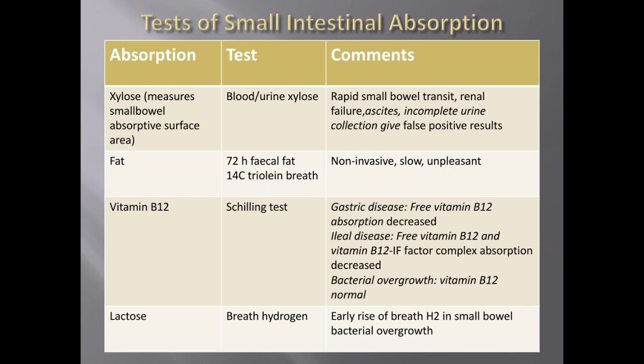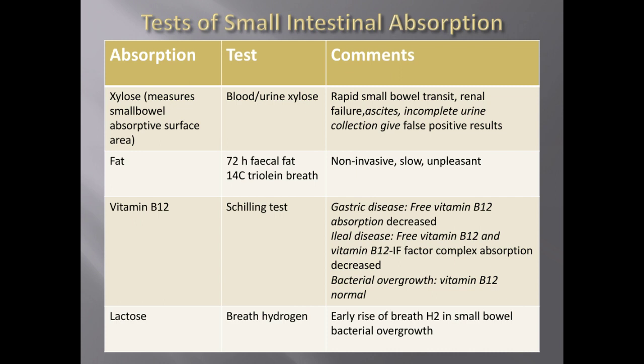So the third one is the test for small intestinal absorption. In that, different ingredients or contents are used. One is xylose. Okay, this will measure the small bowel absorptive capacity of the surface area. This can be evaluated in blood or urine.